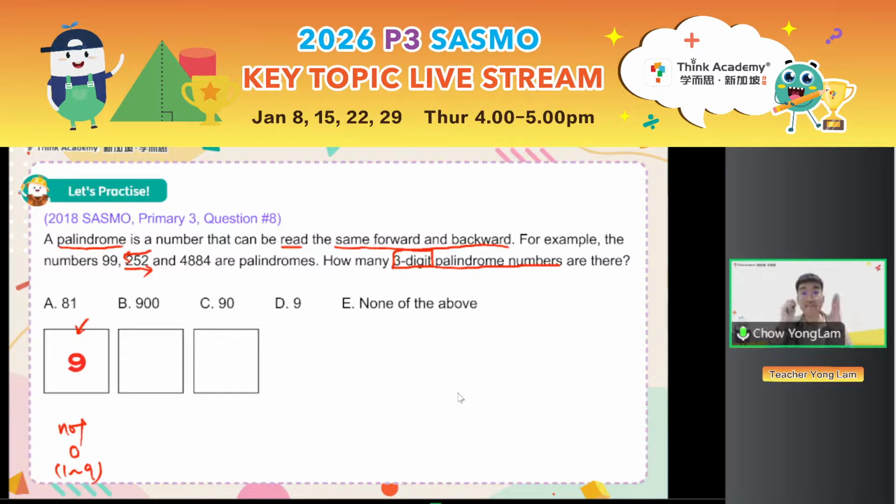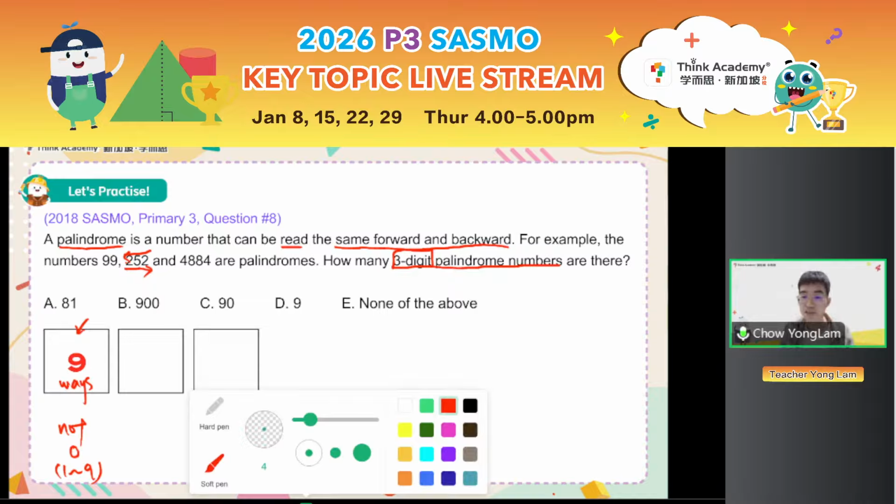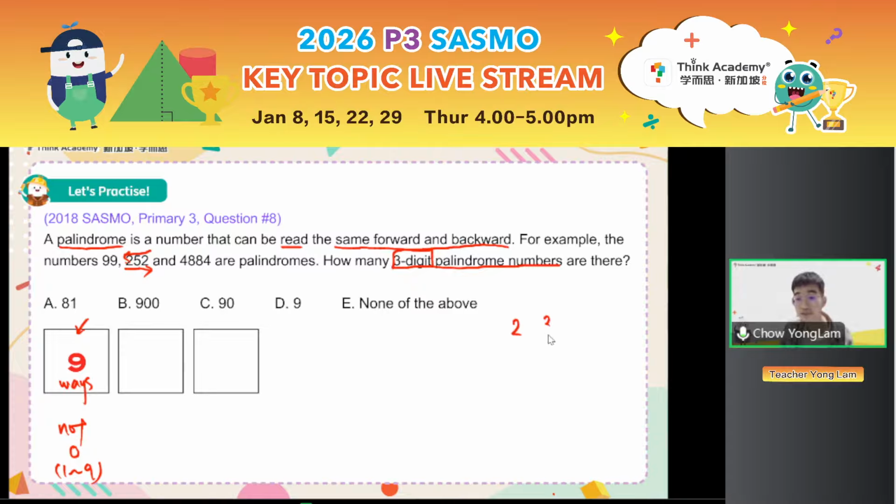Now, imagine you selected the hundreds digit, 9 ways. Then which digit is special next? You've already selected the hundreds digit. And remember, it's a palindrome, which means forward and backward it should read the same. Imagine I choose 2 for my hundreds, then I choose 3 for my ones. 200 and something 3, 203, for example. Then when you come back, is it still the same number?